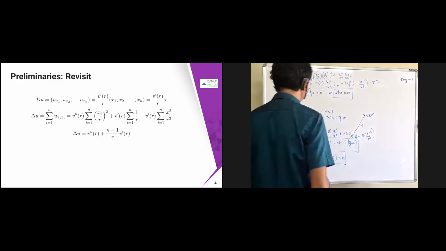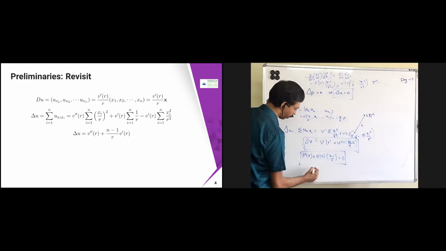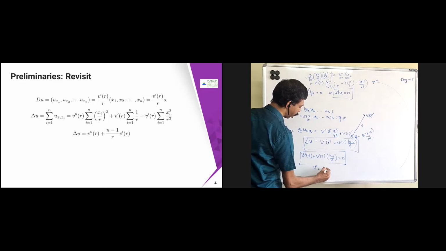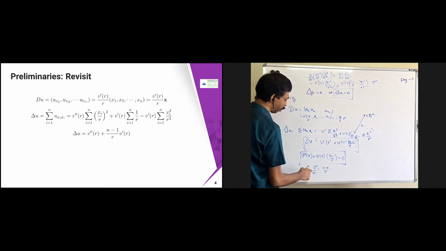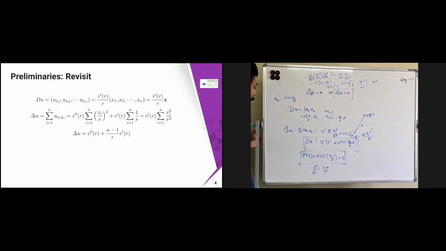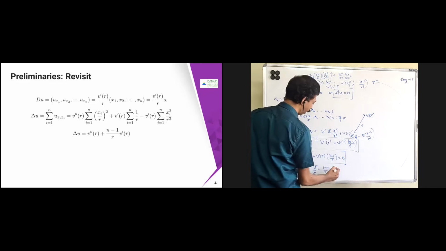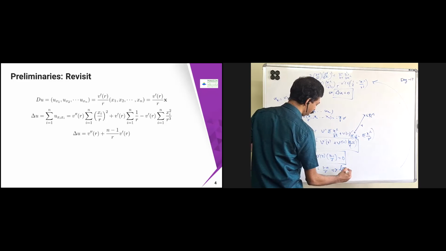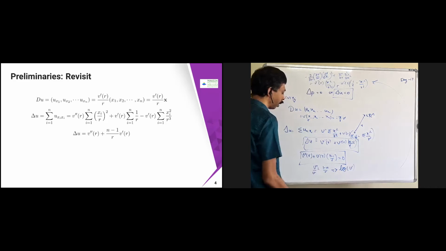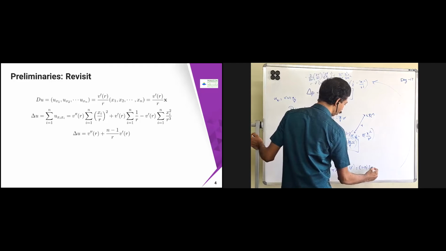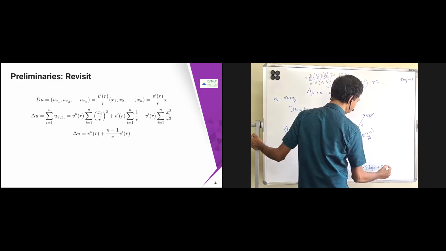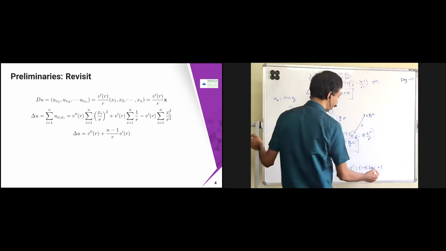Now what we are going to do, we are going to solve this one. So what is the solution of this one? I can just put v double dash equal to 1 minus n by r into v dash. Okay, so I can just bring this over here, v dash. So if I just substitute v dash equal to some other variable, then what you get is that we are going to get log of v dash equal to 1 minus n into log r, plus some constant is going to come. Okay, so I'm just keeping that constant as something.